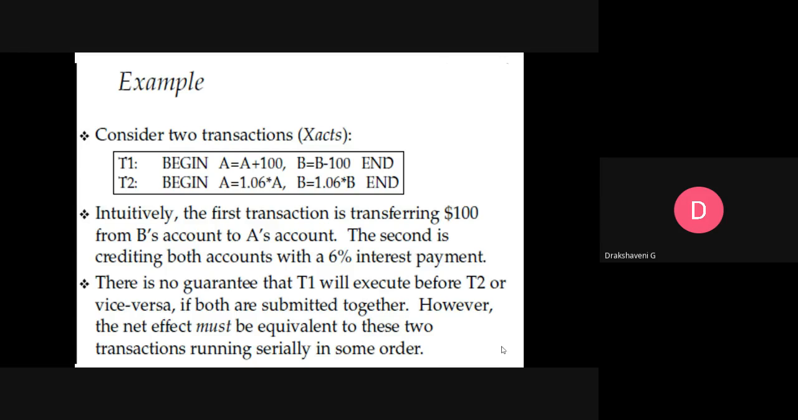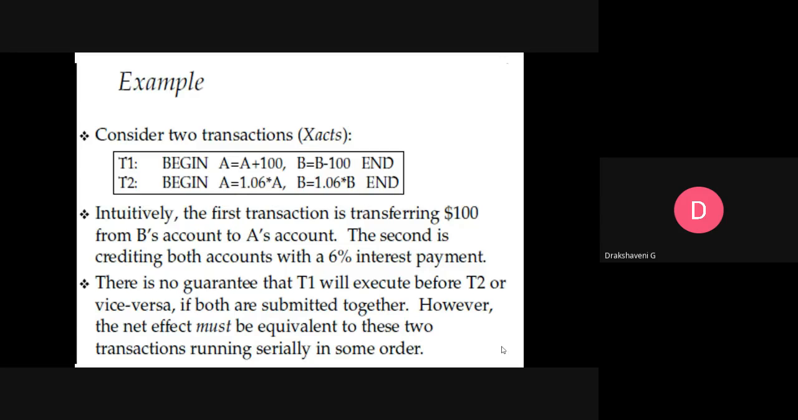In the other transaction, we multiply variable A by 1.06, and for B also we multiply by 1.06. Intuitively, the first transaction is transferring $100 from account A to account B. The second credits both the accounts with 6% interest, for A as well as for B. There is no guarantee that T1 will be executed before T2 or vice versa. How do we say whether T1 will execute first and T2 later? We cannot judge whether T1 will execute first or T2 will execute next.